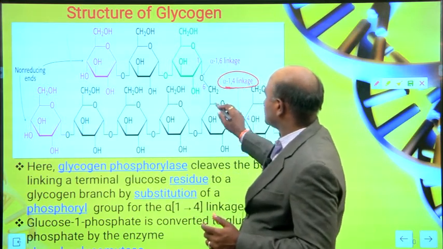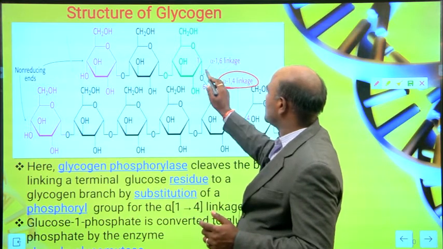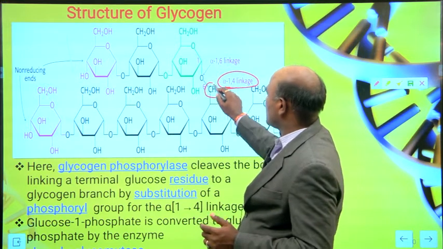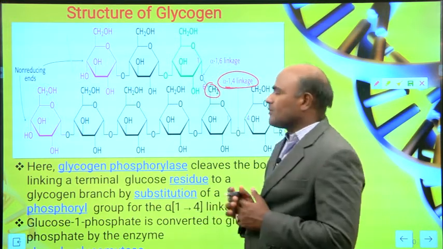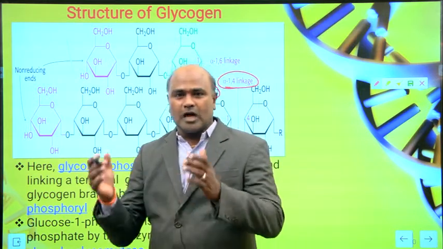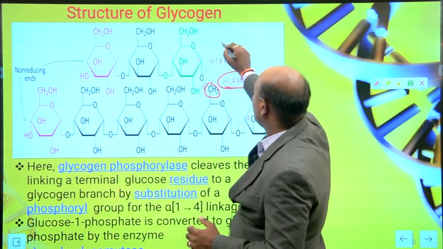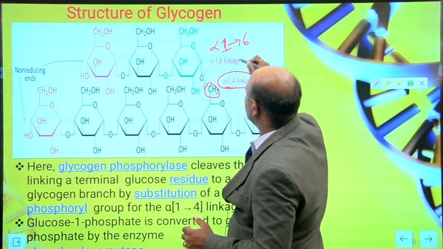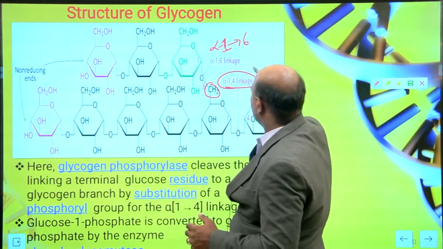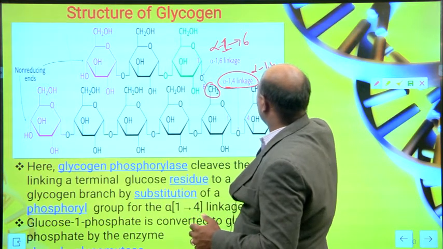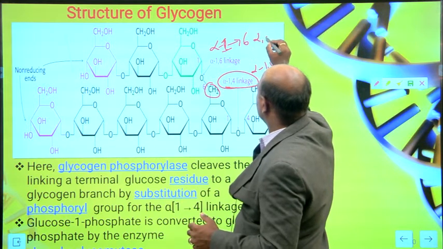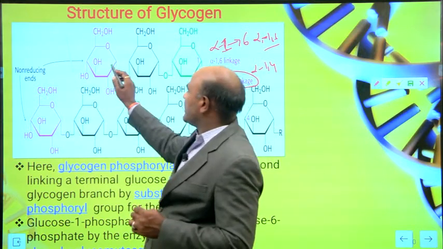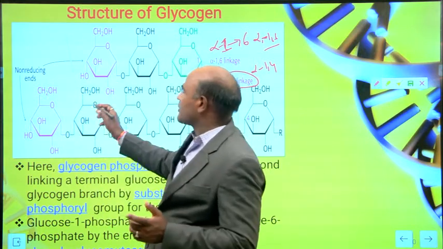And then again there are branches. You see from 6 to 1 again connected. You can see one glucose molecule's carbon 6 position connected to carbon 1 of another glucose unit. That is the alpha 1,6 linkage. And here the alpha 1,4 linkage. You need to see that we highlighted in pink color the non-reducing ends.